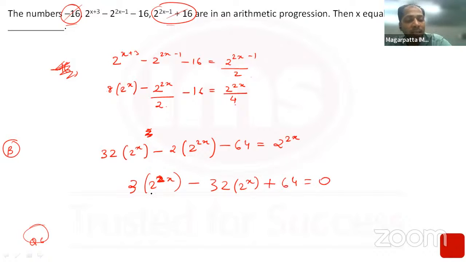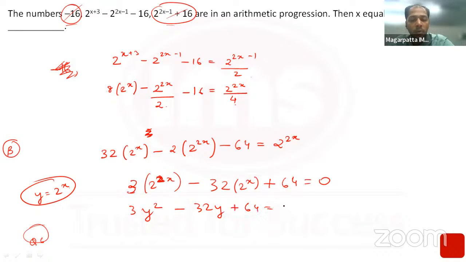You will see this is a quadratic equation: if I put y equal to 2^x, it becomes 3y^2 minus 32y plus 64 equal to 0. Such questions you would have come across in the quadratic equations chapter, where the quadratic equation is not directly given, but you have to convert it to quadratic equation format. If you knew that, you would have been able to solve this question, because the concept of AP was very simple, but converting it into a quadratic equation was difficult.